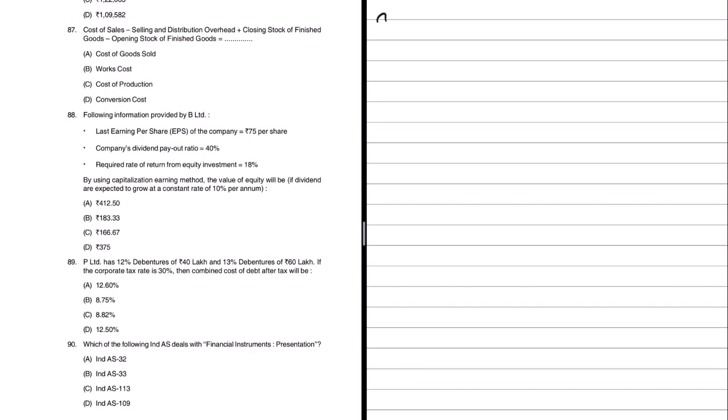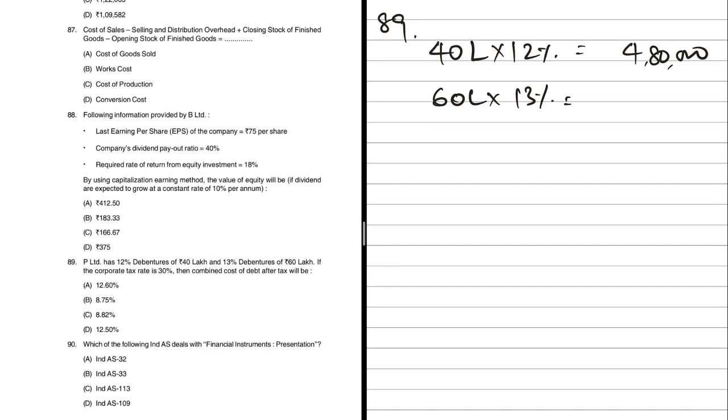Next, question number 89. What do we have here? P Limited has 12% debentures of 40 lakh and 13% debentures of 60 lakh. If the corporate tax rate is 30%, then combined cost of debt after tax will be dash. Okay, we have two different types of debentures, no? So 40 lakhs, that is 12% this, okay. So that will be 4,80,000. Then 60 lakhs worth of debentures into 13% interest rate.